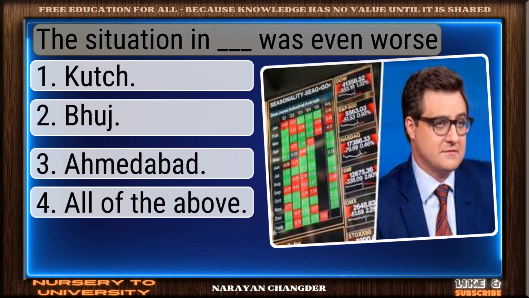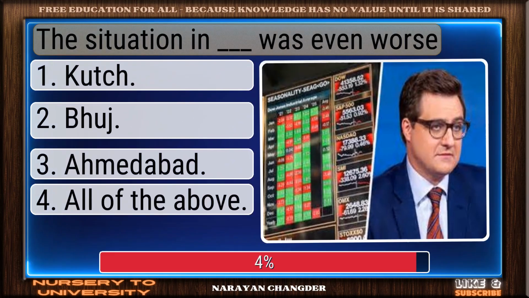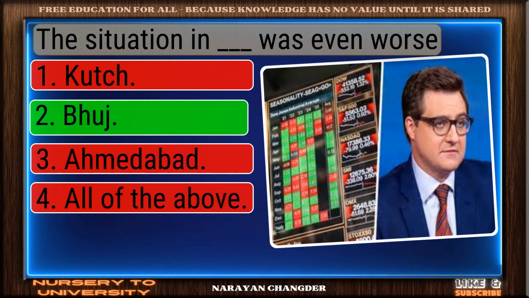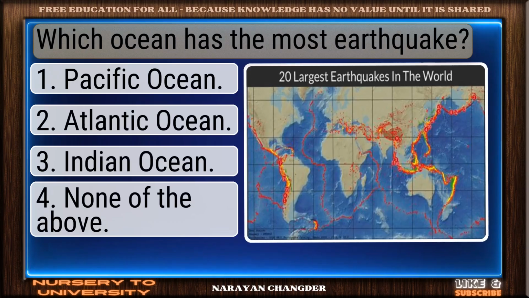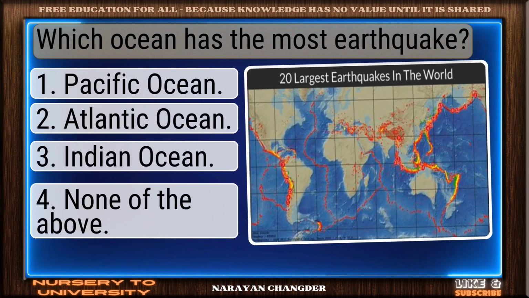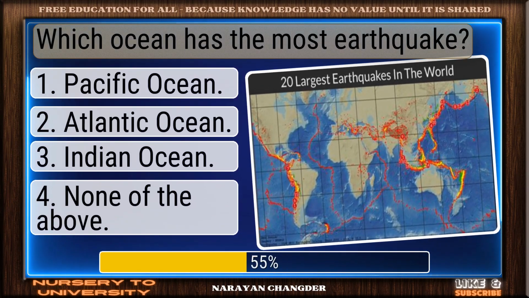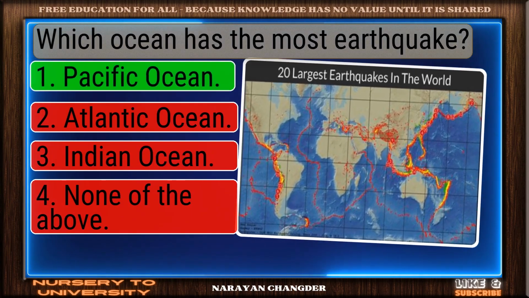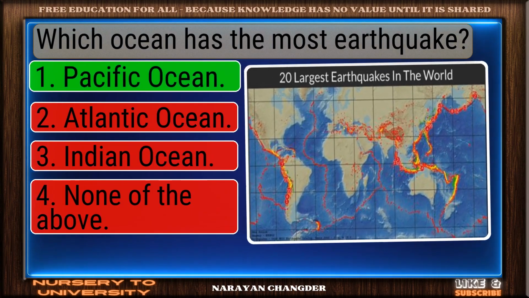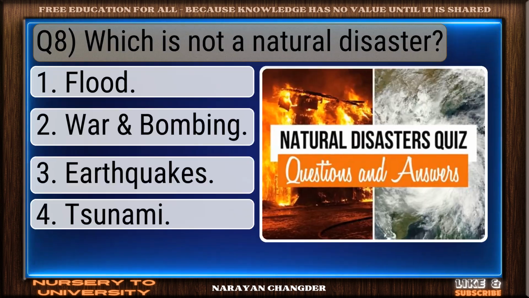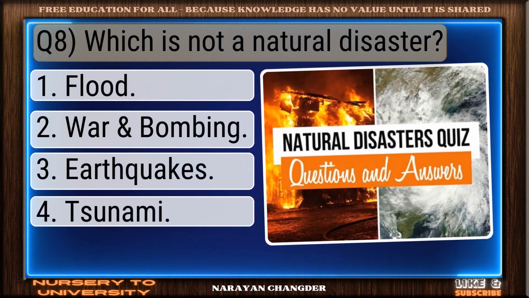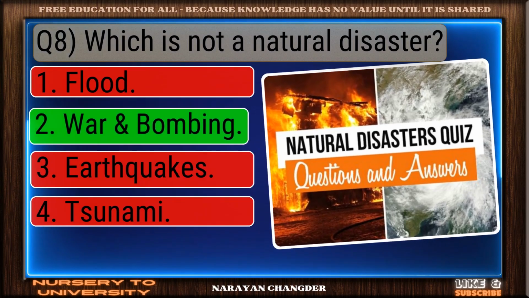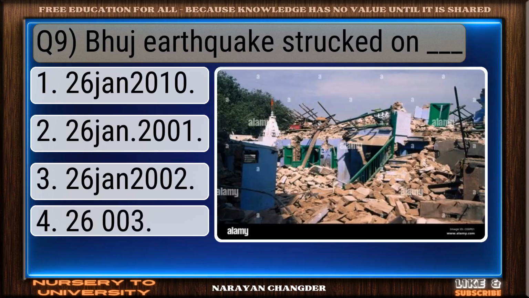The situation in Dash was even worse. You chose Bhuj, and it is correct. Which ocean has the most earthquake? Nice selection. Pacific Ocean is the correct and valid answer. Q8, which is not a natural disaster. Bravo. War and bombing is the answer.